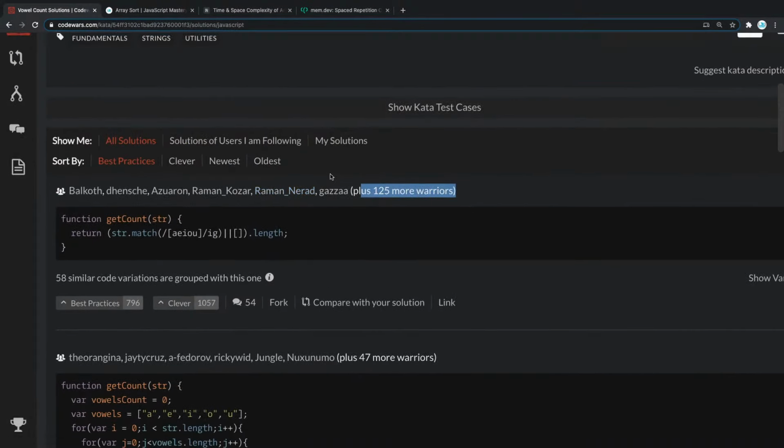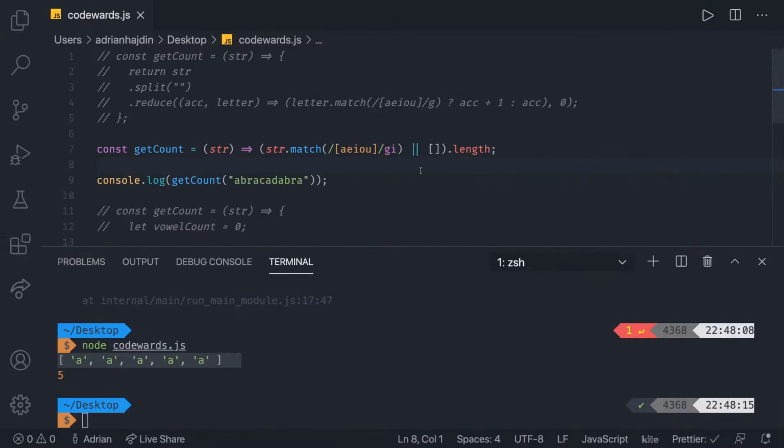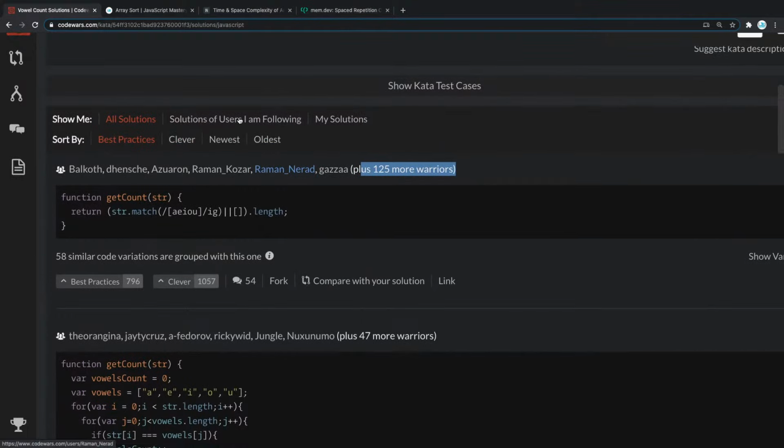And I would say that's the best thing about Codewars is that you can actually see other people's solutions and learn from them. I see there is a question about the OR array. Yeah, basically, if there are no matches, this is going to be null or undefined. And if it's null or undefined, I'm not sure right now what the match returns. In that case, we want to have the empty array because otherwise we cannot call the length of the null or undefined. With that said, that's a great solution.